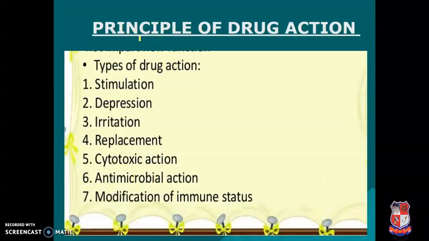These pharmacodynamic or mechanism of action are based on basic principles. Behind these basic principles, first one is stimulation, second is depression, third is irritation, fourth replacement, fifth cytotoxic action, sixth antimicrobial actions, and modification of immune status. So these are the 7 varieties of drug action principles by which our drugs produce their action.